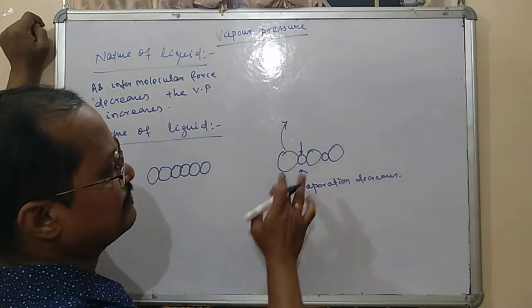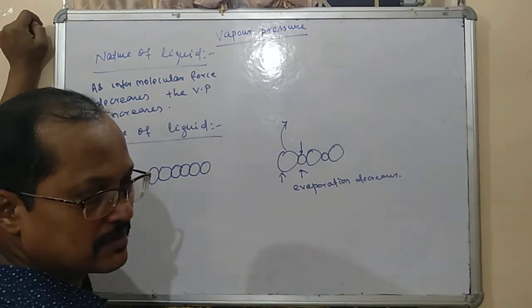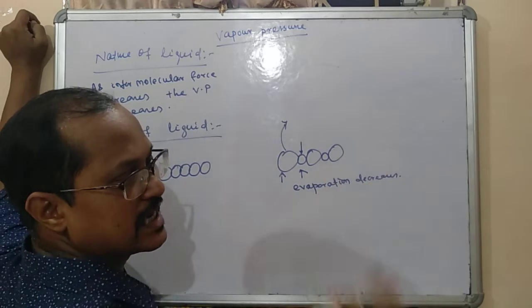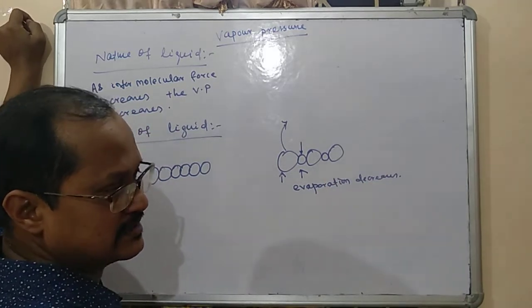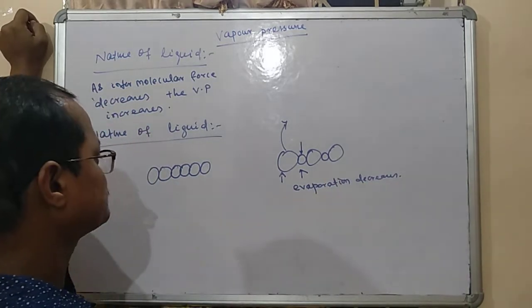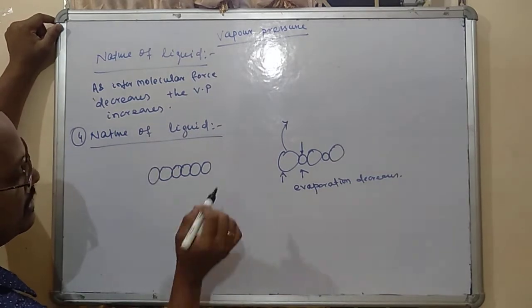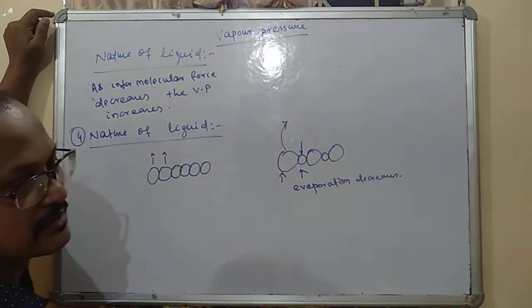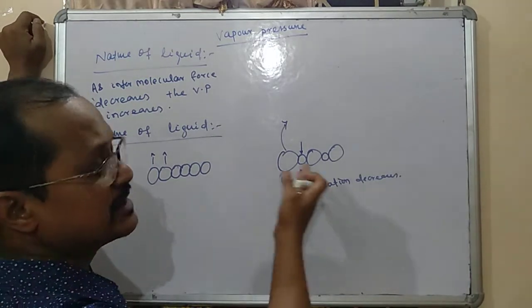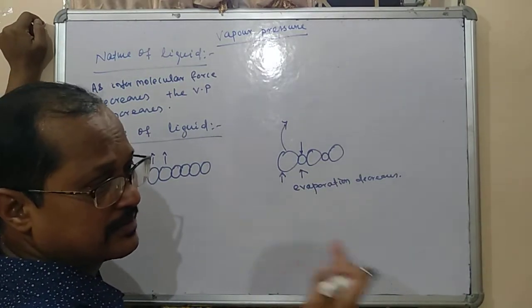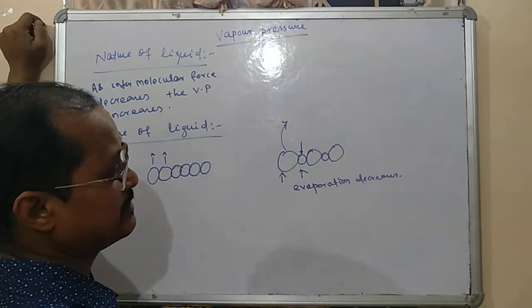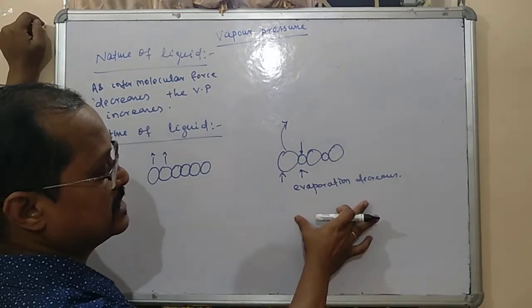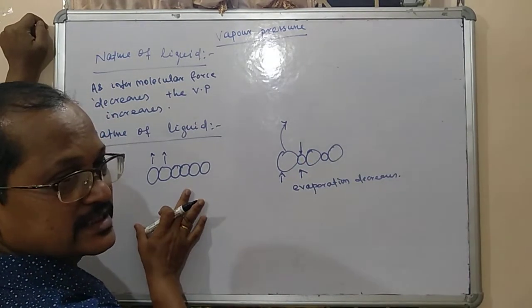Then what will happen? The number of molecules that should be evaporated cannot evaporate at that rate compared to a pure molecule. In a certain time period, if 100 pure molecules are getting evaporated, then it may be 40, 50 or like that. In that case, vapor pressure decreases here and vapor pressure increases here.